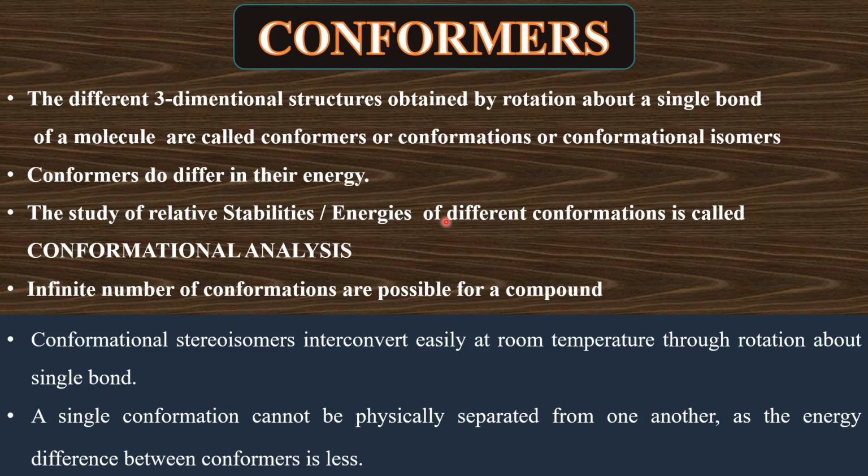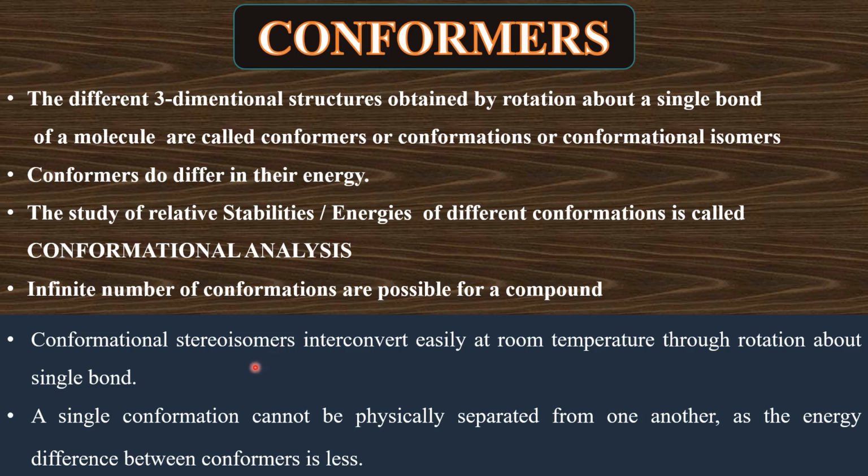A molecule can have an infinite number of conformations. When we do a rotation about a carbon-carbon single bond from 0 to 360 degrees, we go through an infinite number of angles, and every angle of rotation will give a new conformer.